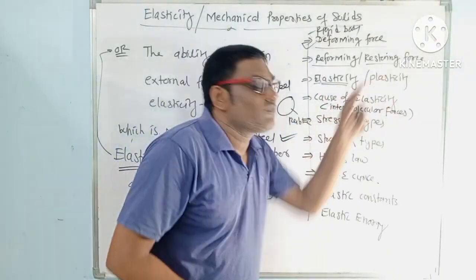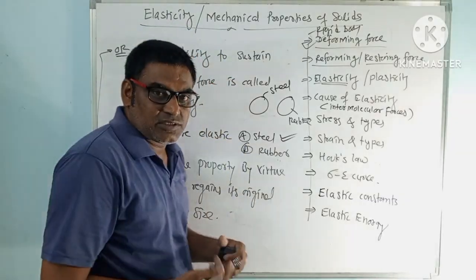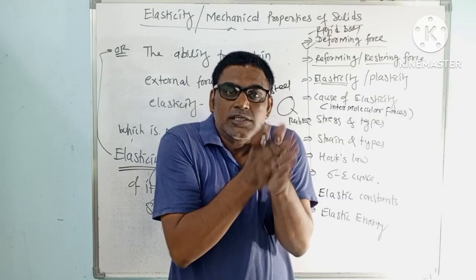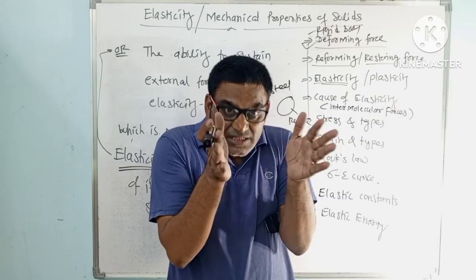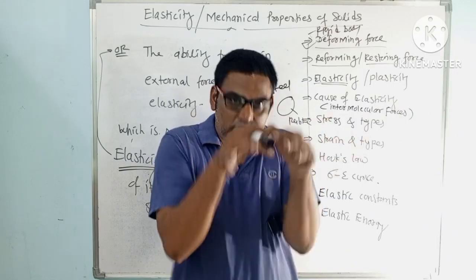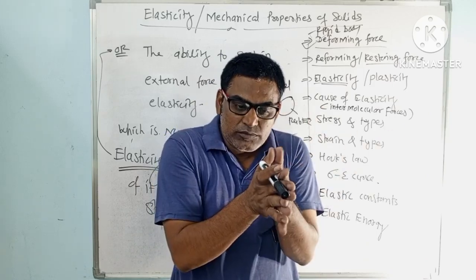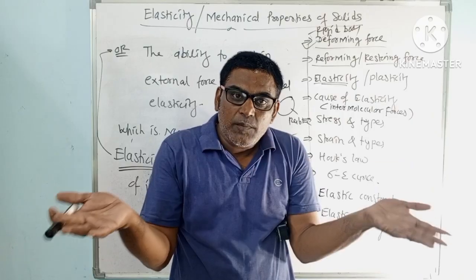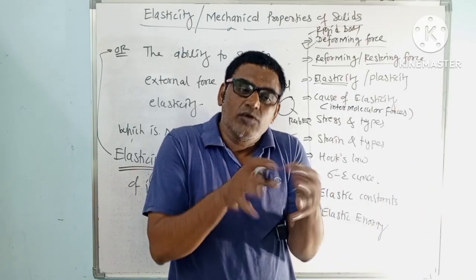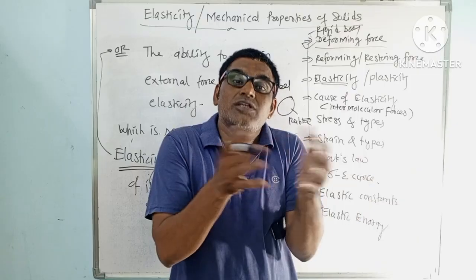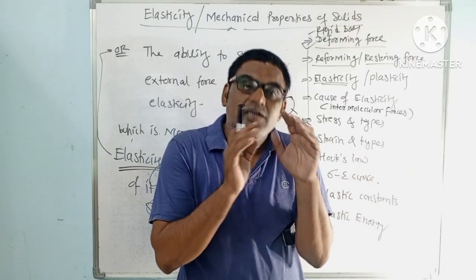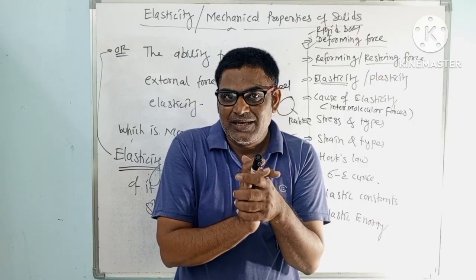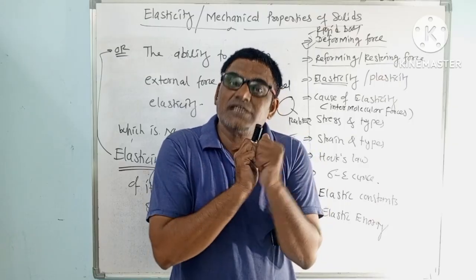Now what is plasticity? Sometimes, like there is a sphere of mud, we apply some force and it takes a new shape. After removal of the force, the mud sphere remains in that shape; it will not regain its original spherical shape. So that type of material is called what? Plastic. So mud is 100% plastic, we can say, and rubber is 100% elastic, we can say.